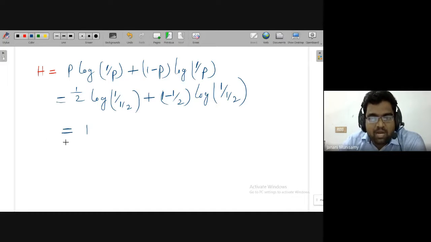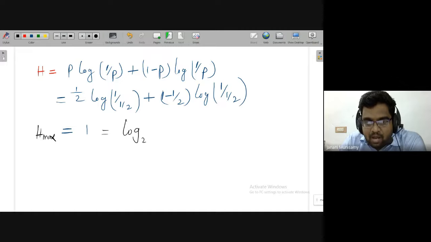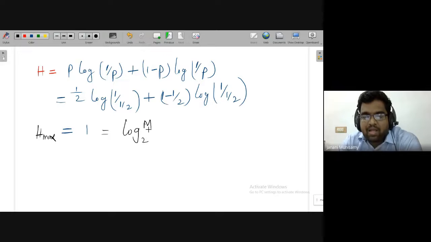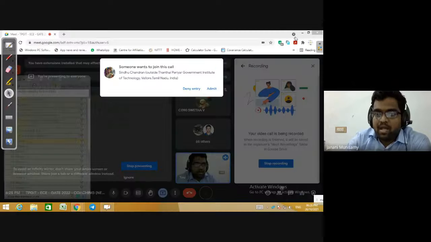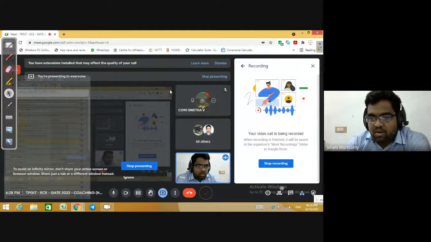So the maximum value possible here is 1. And for this, there is another formula. Directly, you can get that maximum value. Here, we are deriving the maximum value. If we carefully observe, log base 2 of m, where m is the number of symbols. If you directly put in the number of symbols, then you'll directly get the maximum entropy for that case.